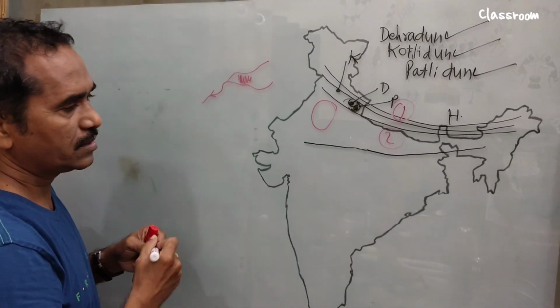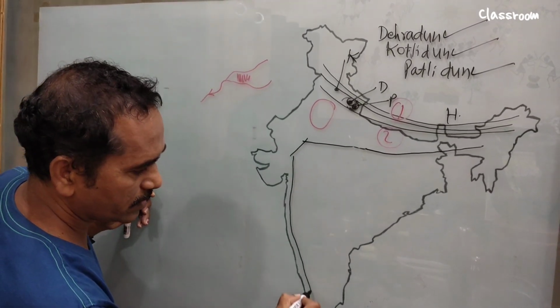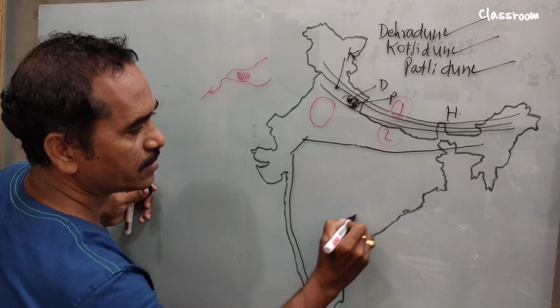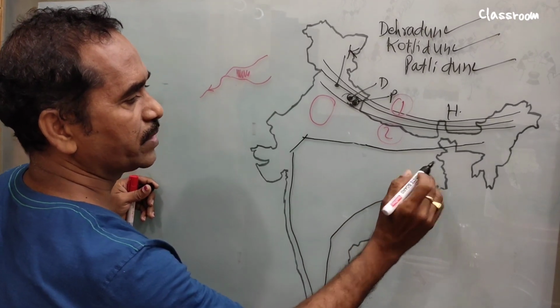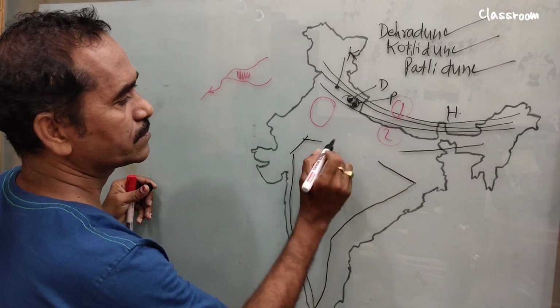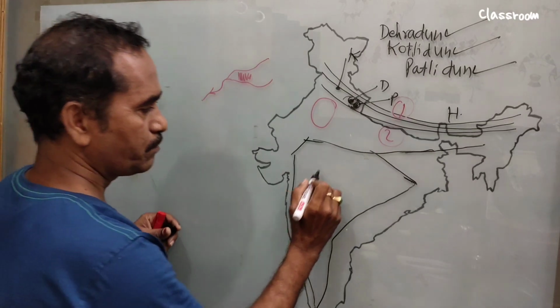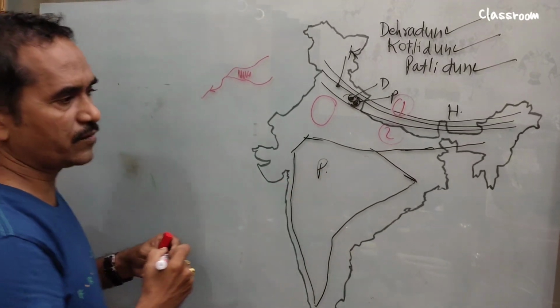It is the Peninsular Plateau, up to here. Here also we forgot one thing.